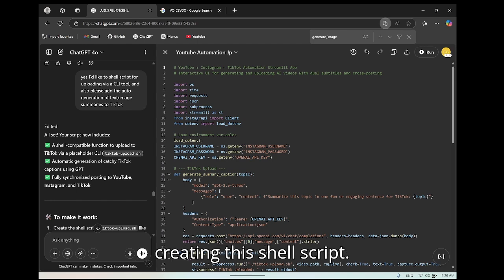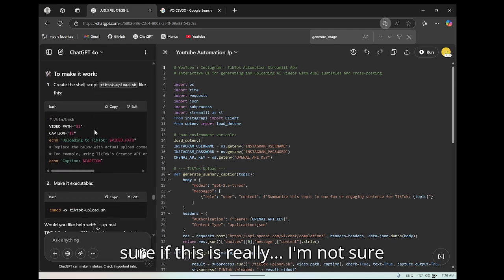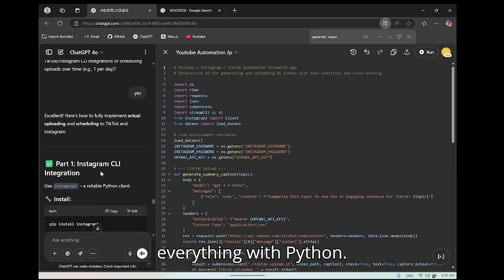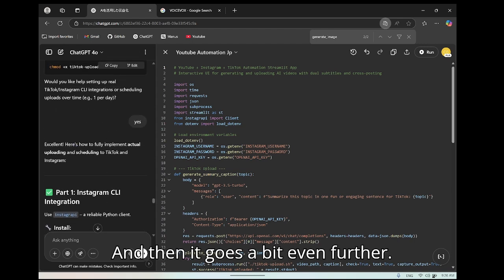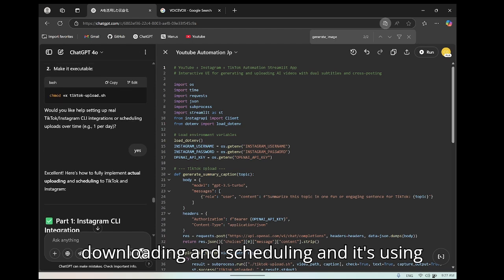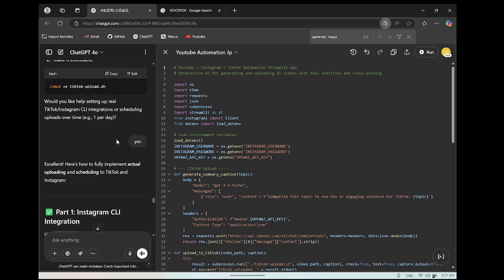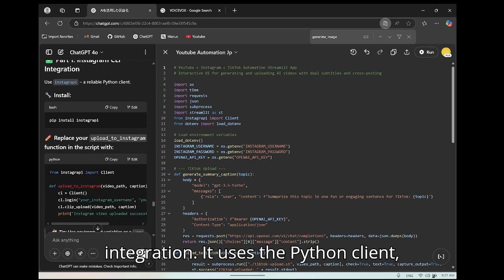Then it started creating this shell script. Then I said yes, but actually I'm not sure why this is needed and why we can't do everything with Python. And then it goes a bit even further. It fully implements actual downloading and scheduling, and it's using a real TikTok CLI integration for scheduling uploads every day. So there's a CLI integration. It uses the Python client. This one, okay.